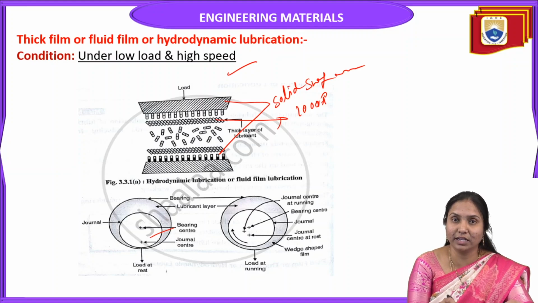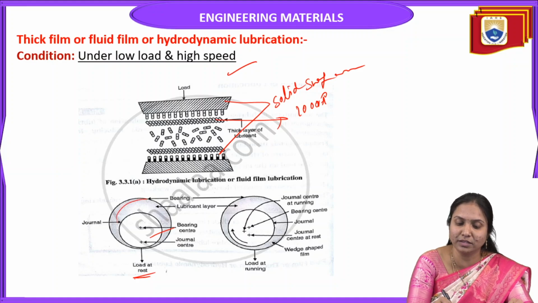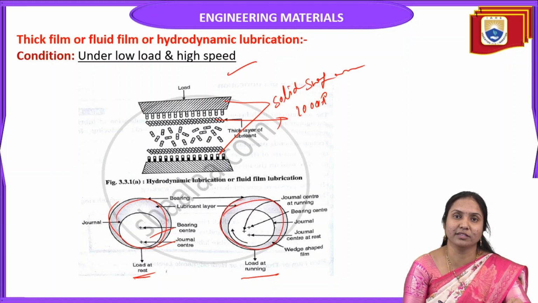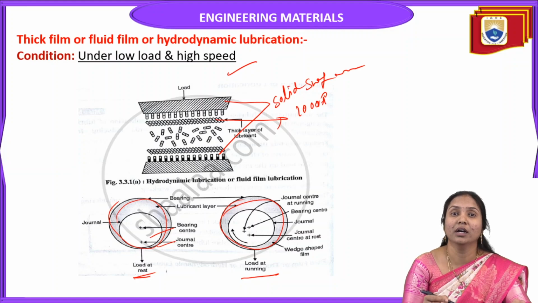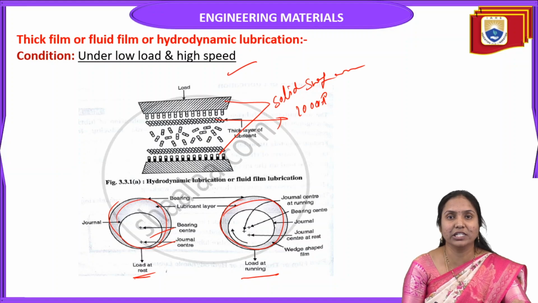In this case, when we apply lubricant in the system, during running of the machine, this lubricant occupies the endless space between these two solid surfaces. So it avoids the direct contact of two solid surfaces. It is applicable only under low load and high speed. If the load increases, the lubricant undergoes decomposition. It is squeezed, so the friction rate increases.